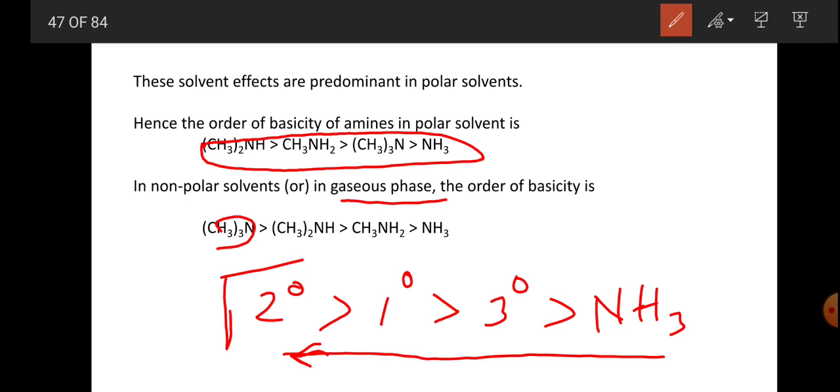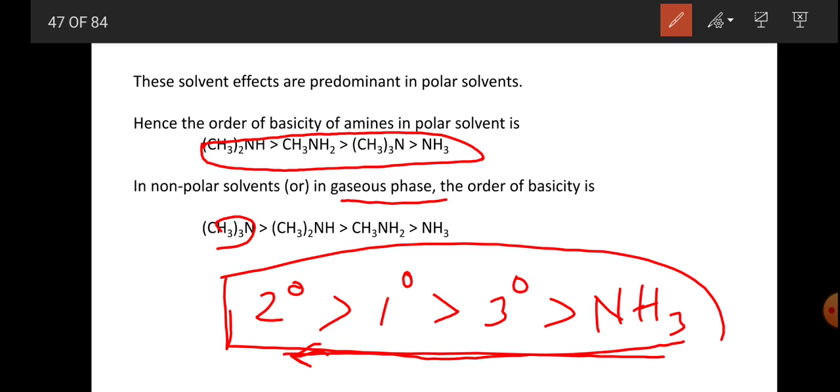So finally we can consider this as the order of increasing basic character from ammonia to secondary amine.